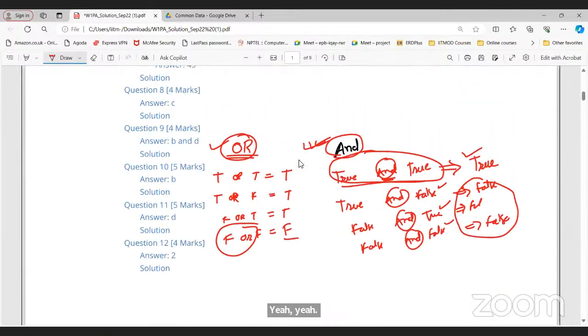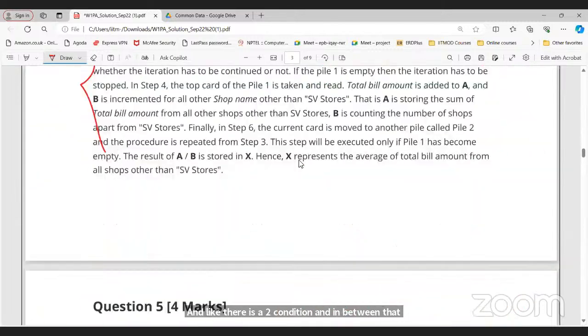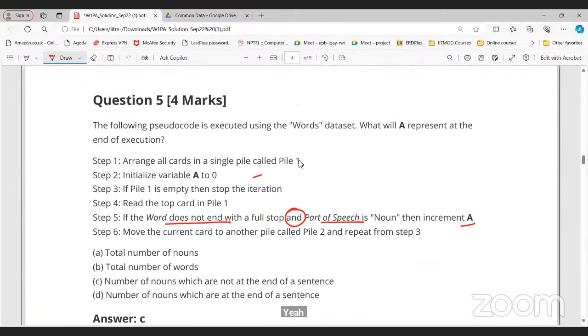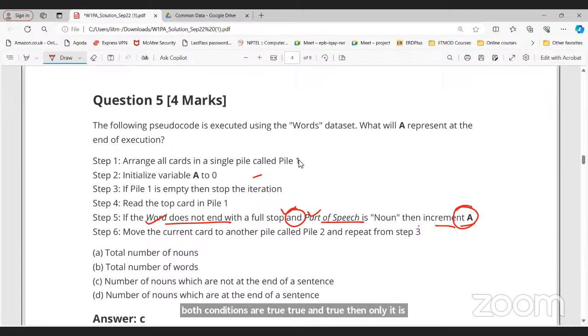If both conditions are true, then only it is true. If any one condition is false, then the entire condition is false. So we don't need to increment the value of A. Both conditions must be true, then only we can increment the value of A in the case of AND.